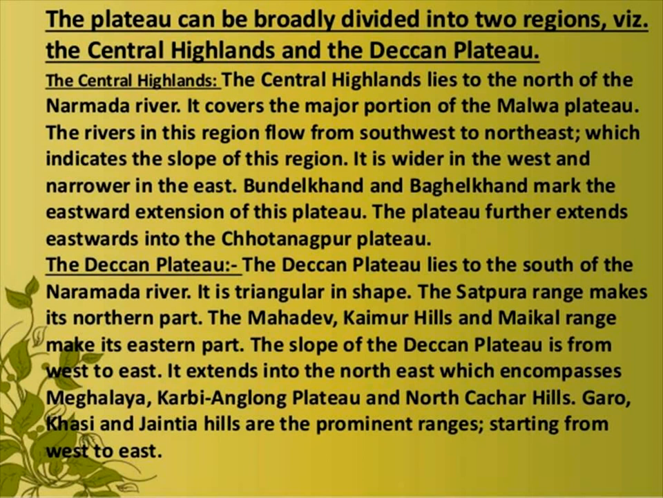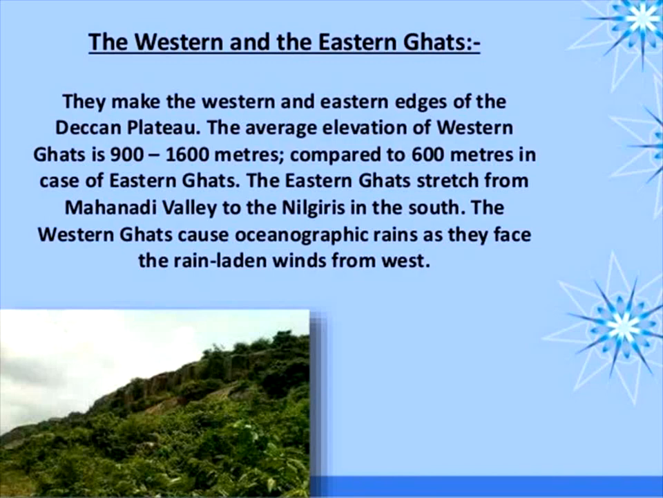Okay, and the next thing we are going to say is the Western and Eastern Ghats. The Western and Eastern Ghats mark the western and eastern edges of the Deccan plateau respectively. And the average elevation of the Western Ghats is 900 to 1600 meters, compared to 600 meters in the case of the Eastern Ghats. So the Western Ghats has the highest peak in this formation.